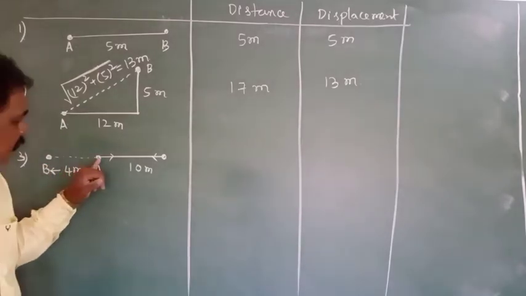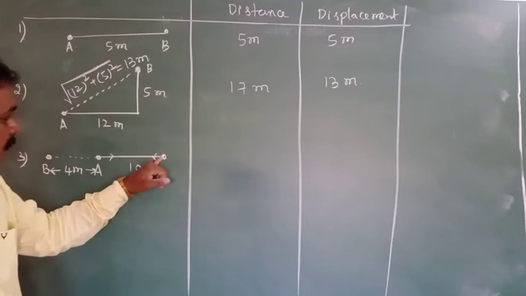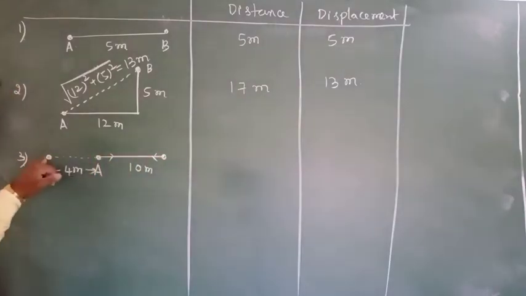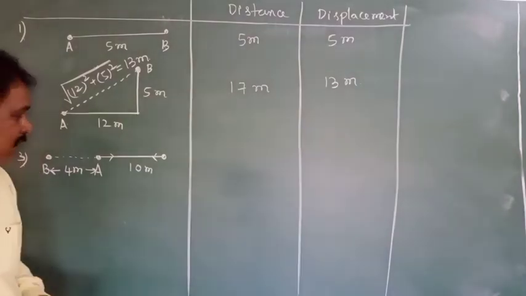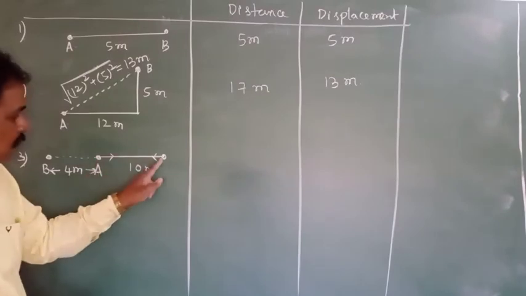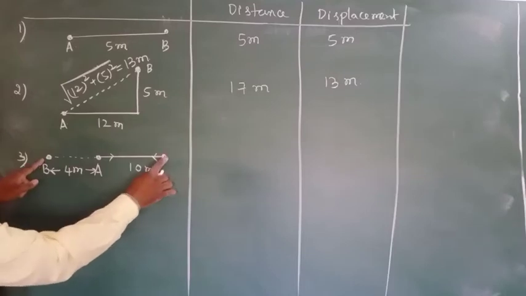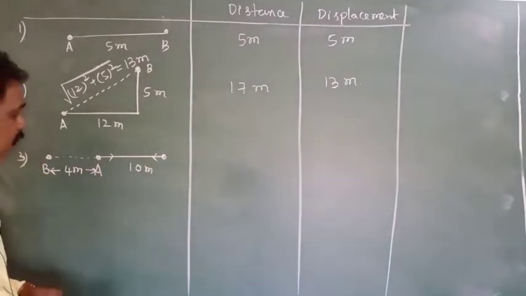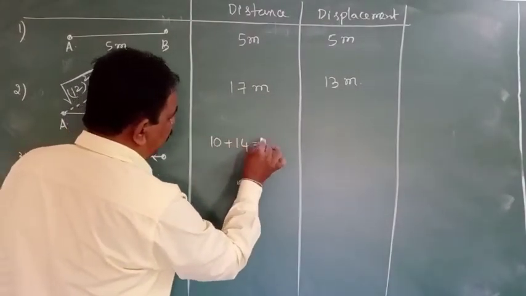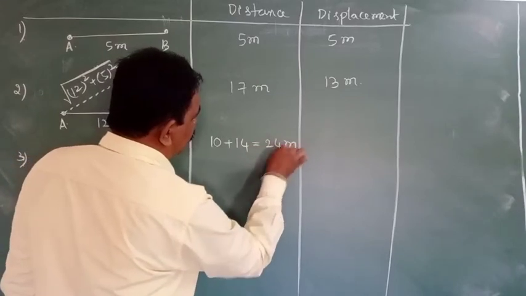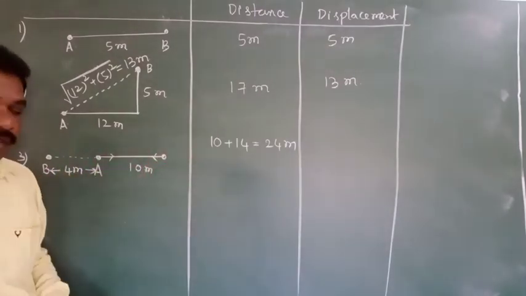Clear? It started from A, reached this intermediate point. Again from there it turned back, finally it came to this point. Then what is the distance? What is the displacement? Distance means it moved 10 meter forward, back here to here. How much is there? 10 plus 4, 14. So totally 10 forward, 14 backward, so totally 24 meter. That will be the distance traveled by the body.